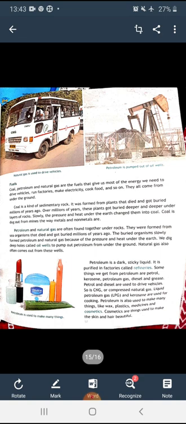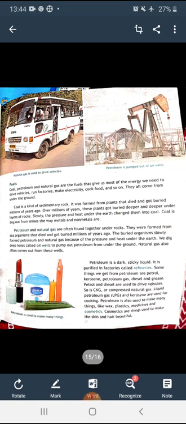So fuels are here: coal, petroleum, and gas are the fuels that give us most of the energy we need to drive vehicles, run factories, make electricity, cook food and so on. How coal is formed, how petroleum is formed, and how natural gas is formed.